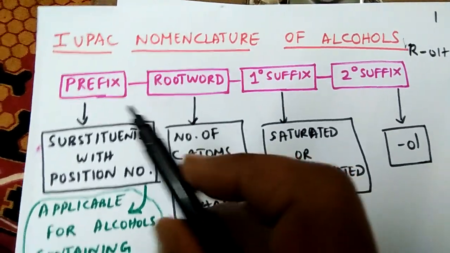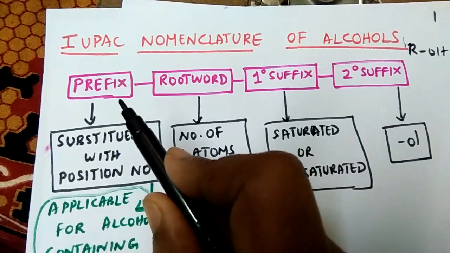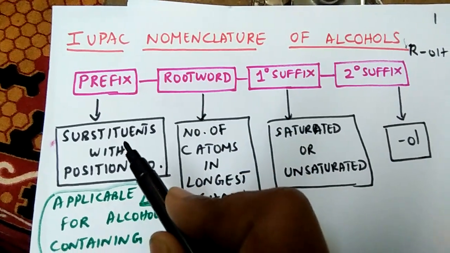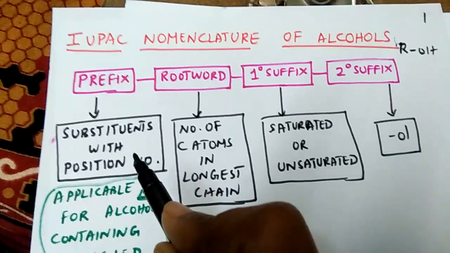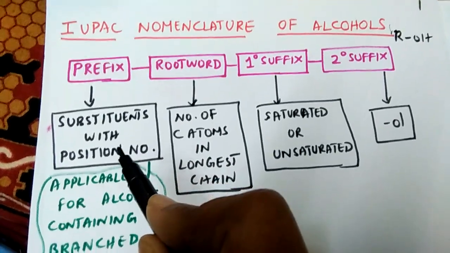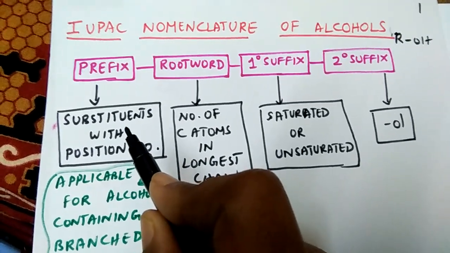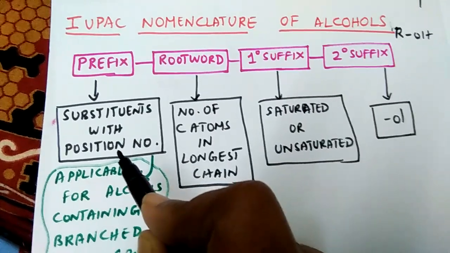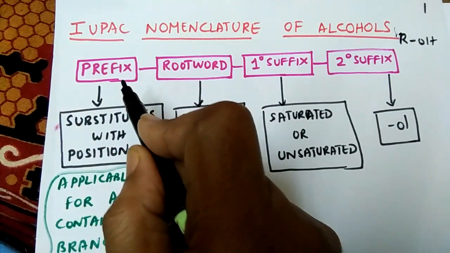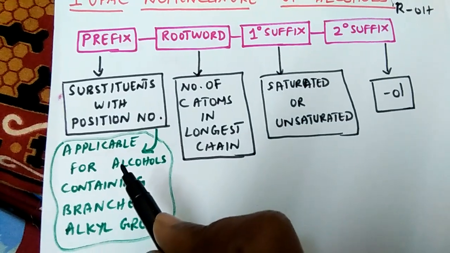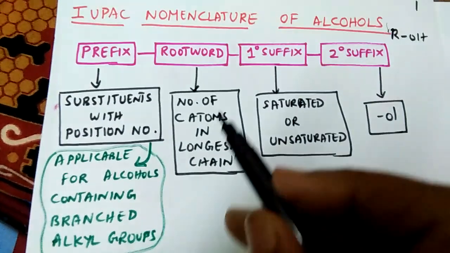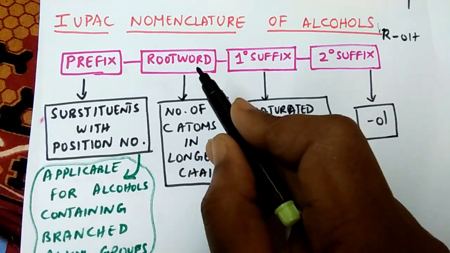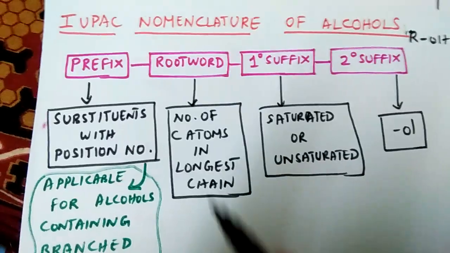What are the details? A prefix. A prefix is a substituent which is present in the carbon chain of the alcohol, and the name of the substituent with its position number is given as a prefix. It is applicable for alcohols containing a branched alkyl group. And then a root word.